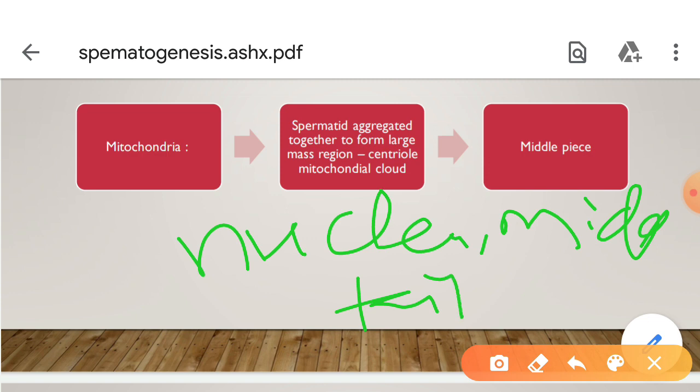The cytoplasm flows backwards and forms a thin layer around the nucleus, middle piece and tail part.